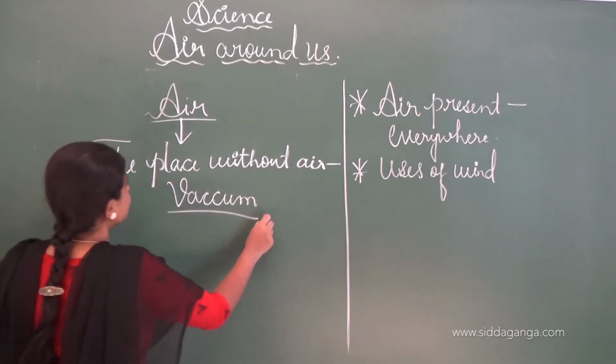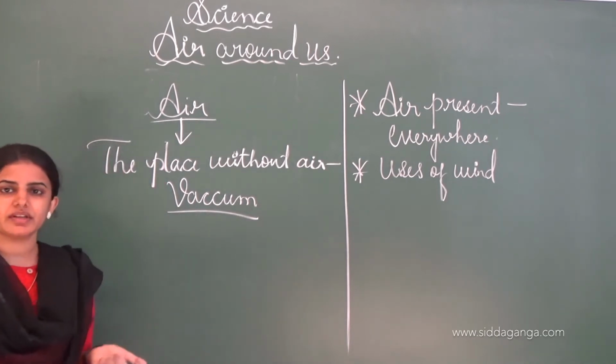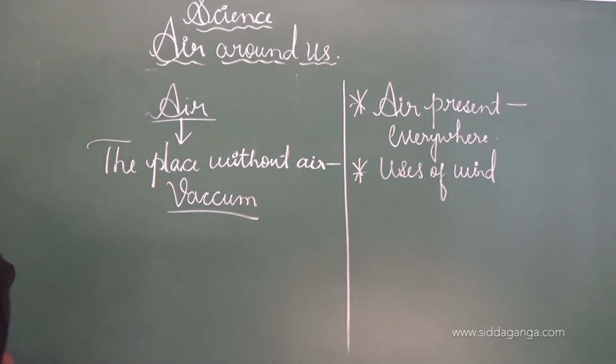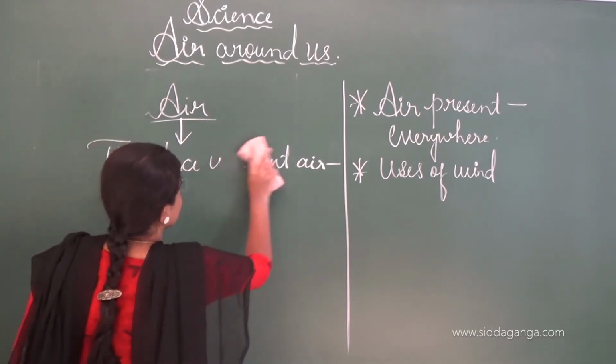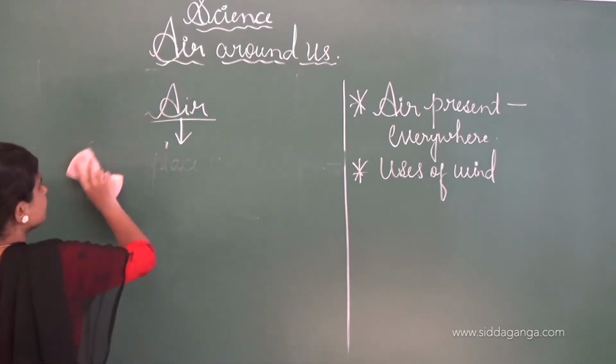See, the place without air is called a vacuum. And next we shall move on to the atmosphere. What is the meaning of atmosphere?